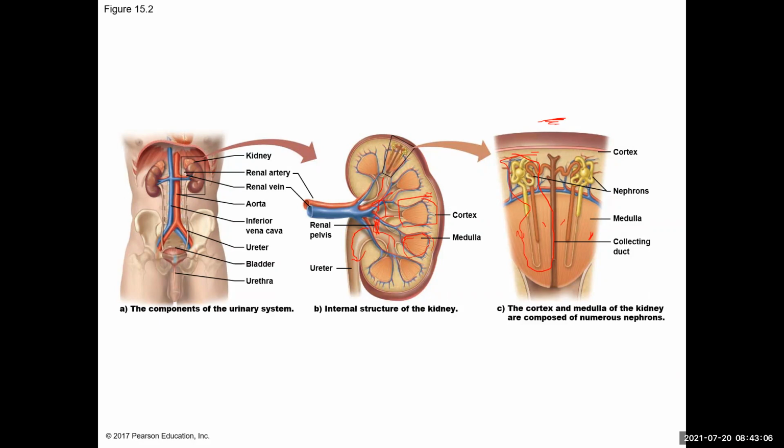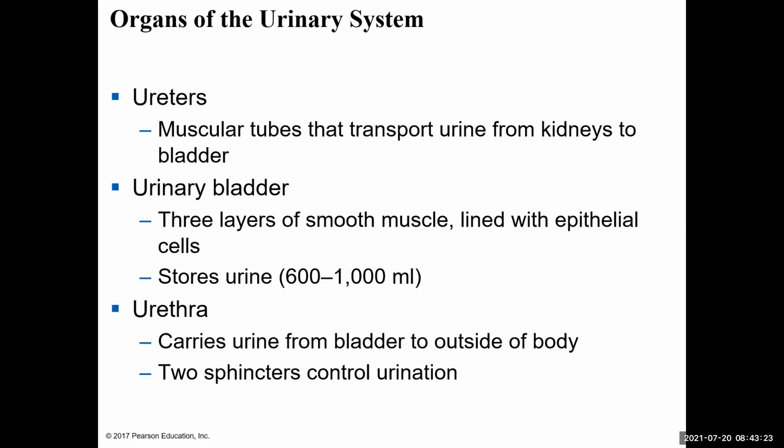And then those nephrons connect to the collecting duct, which exits to the renal cortex, or I'm sorry, the renal pelvis, where it will then empty into the bladder. And so like I mentioned from the previous figure, the ureters transport urine from the kidneys to the bladder.